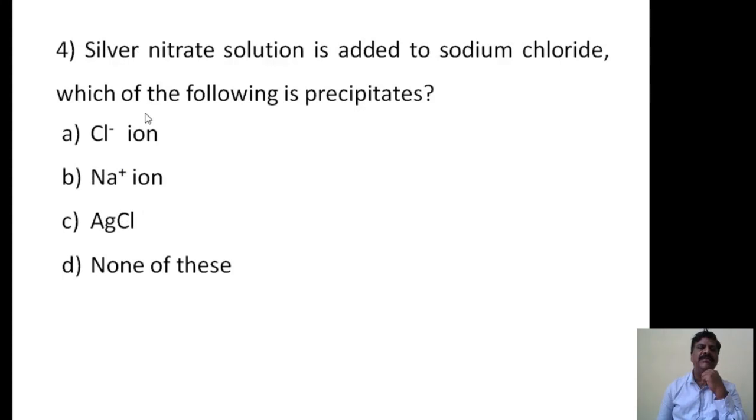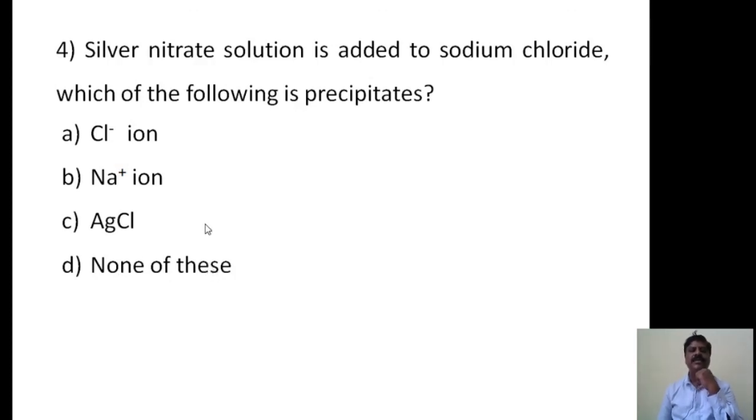Then the fourth one: silver nitrate solution is added to sodium chloride solution. Which of the following is precipitated? First one is chloride ions, then B option is Na plus ion, then C is AgCl, then D option none of these.